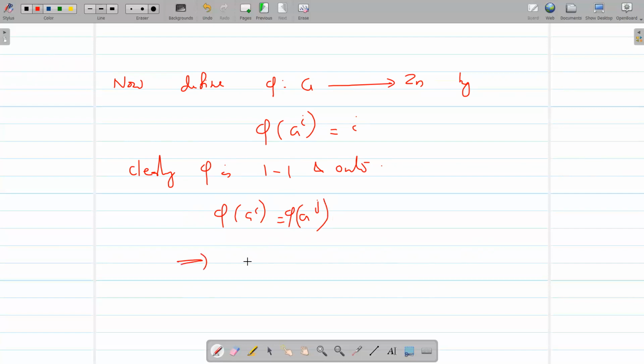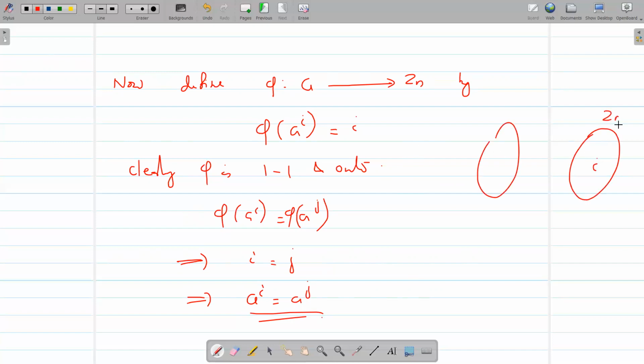So this implies i is equal to j. So that implies A raised to i equal to A raised to j. And conversely, for every i in Zn, there is A raised to i in G such that phi of A raised to i is equal to i. Also, phi of A raised to i, A raised to j is equal to phi of A raised to i plus j.